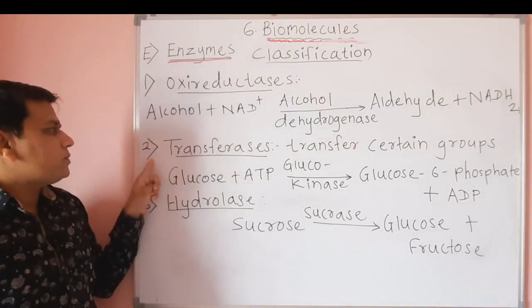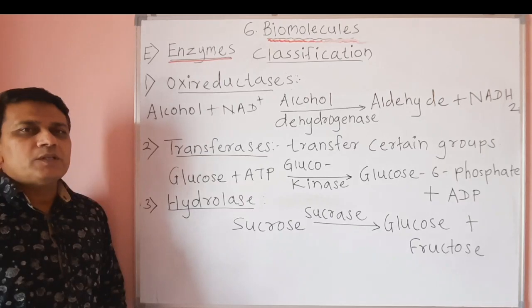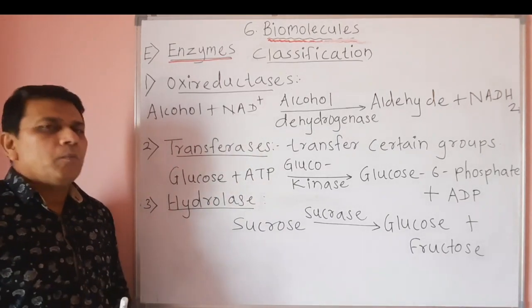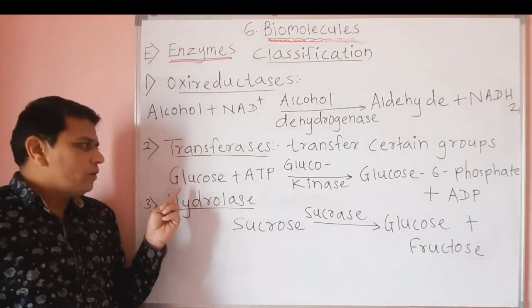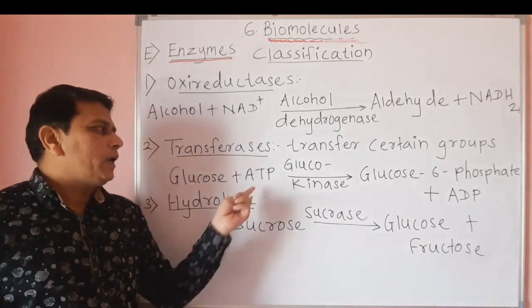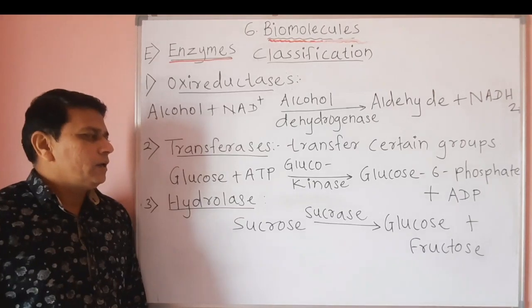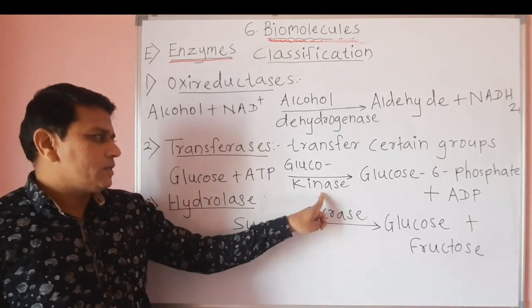Then the second type are called transferases. Transferases transfer certain groups between molecules. Here is one reaction: glucose combines with ATP, adenosine triphosphate, in presence of the enzyme glucokinase.